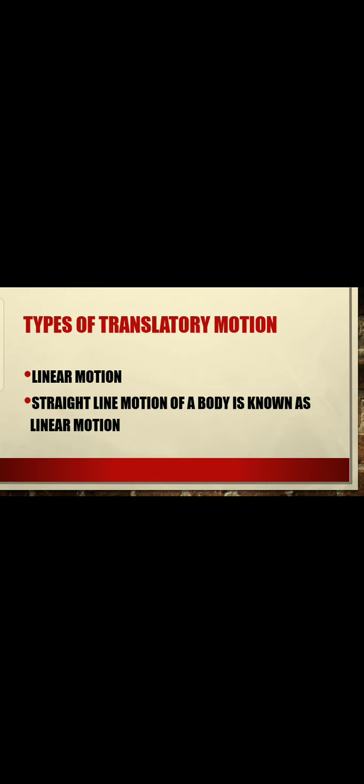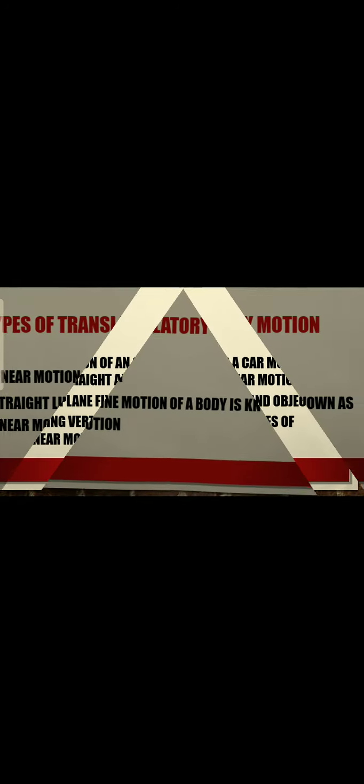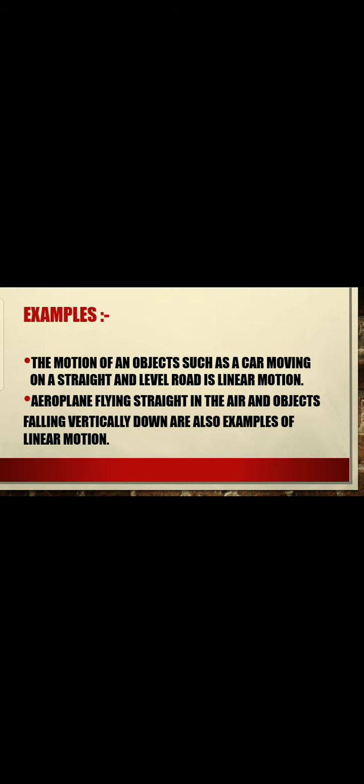So let's discuss the types of translatory motion. Linear motion, as I discussed at the start of the video, is the straight line motion of a body. Examples of linear motion are an object such as a car moving on a straight and level road. Aeroplane flying straight in the air and objects falling vertically downwards are also examples of linear motion.